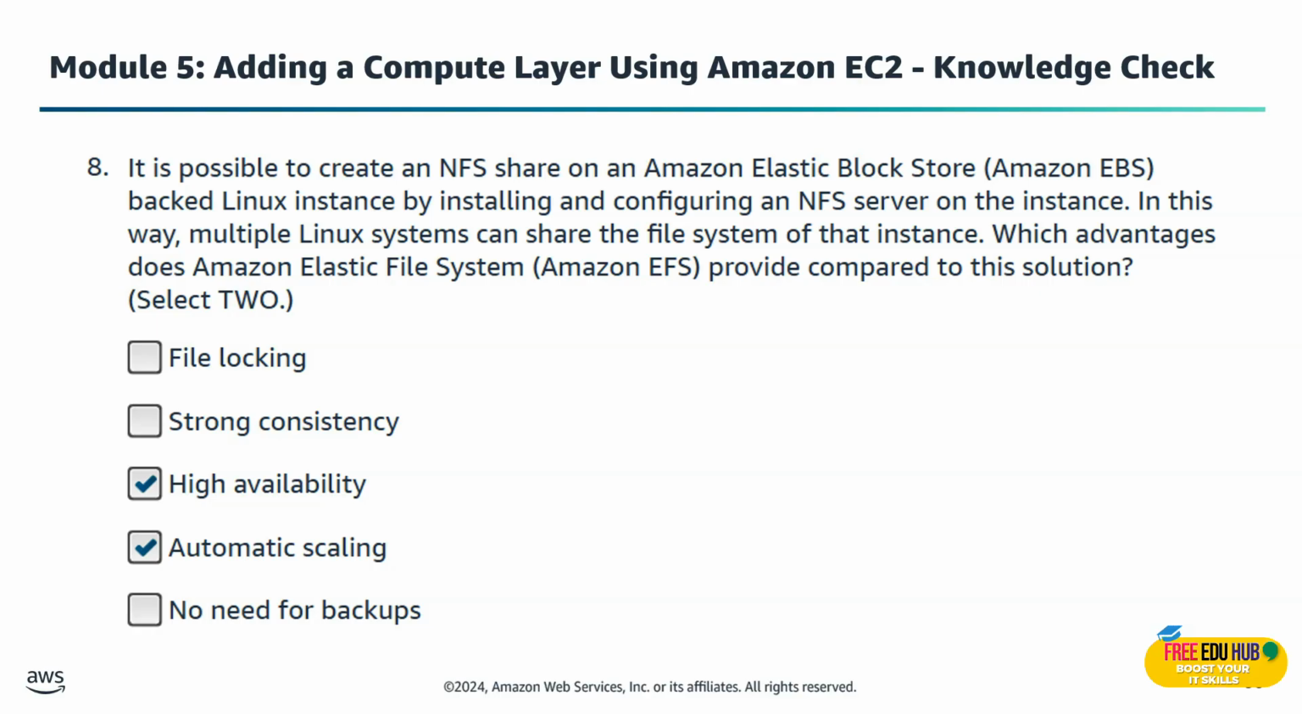So there are two answers for this one. First is high availability. The reason is that EFS is built across multiple availability zones, so even if one zone goes down, your data stays accessible. You don't need to manage replication yourself. The second right answer is automatic scaling. EFS grows and shrinks automatically as you add or remove files. There's no manual resizing like you would have with an NFS server.